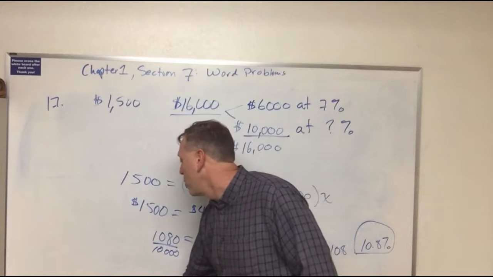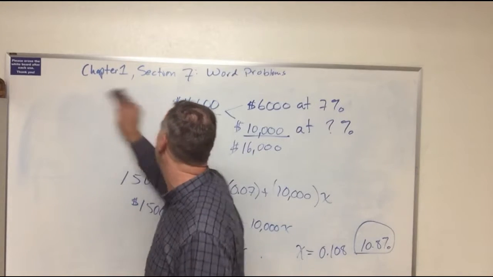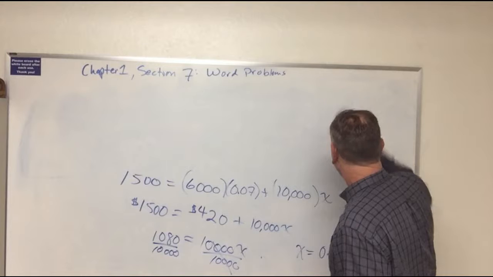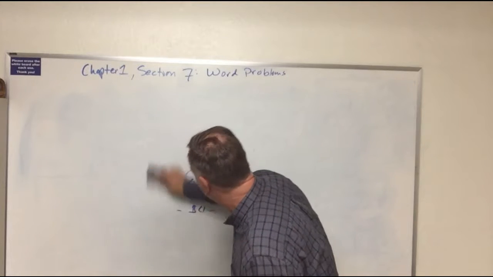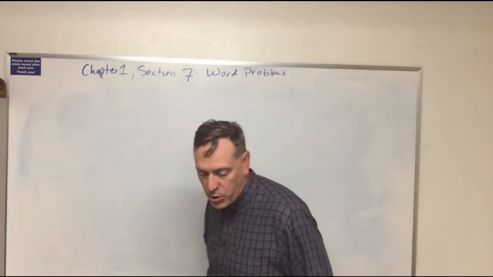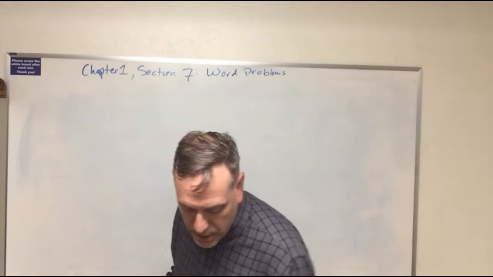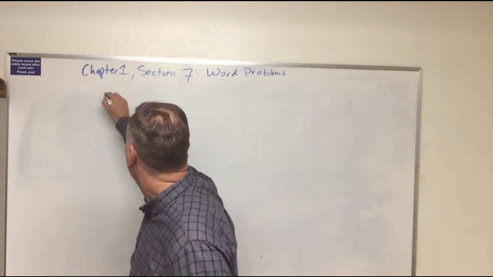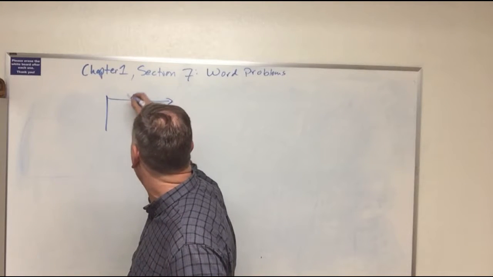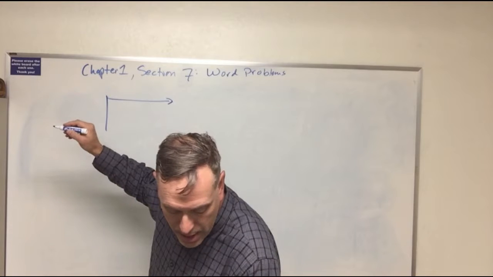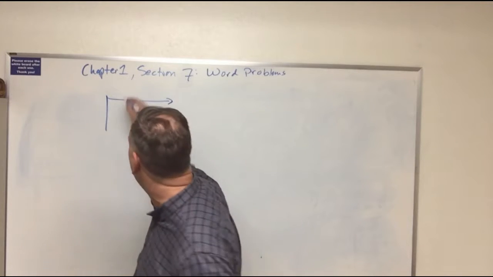All right, now I'm going to work problem number 25 for you. Problem number 25 on page number 77 says this. We have a cyclist. This is the travel problem, and the cyclist is leaving Las Vegas traveling at 18 miles per hour.